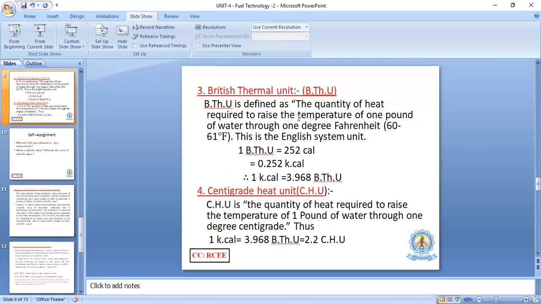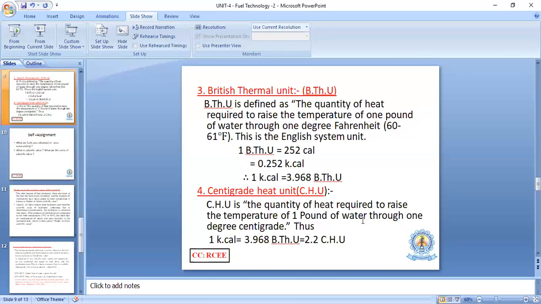The difference between the British thermal unit and the centigrade heat unit is that both use 1 pound of water, but the British thermal unit raises 1 degree Fahrenheit, whereas here it is 1 degree centigrade. That is called the centigrade heat unit.